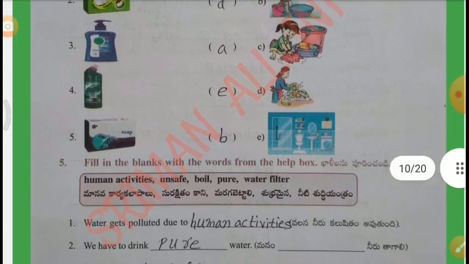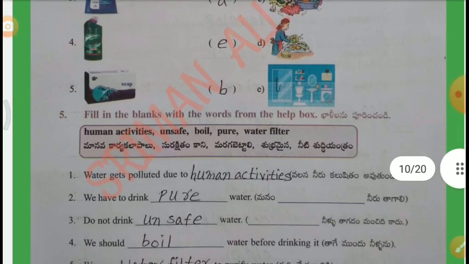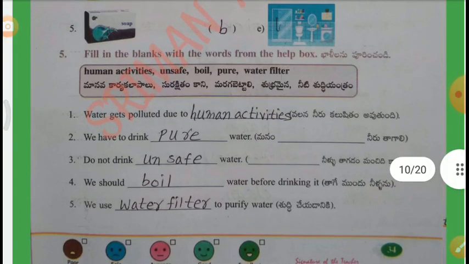Fill in the blanks with the words from the help box. Human activities: unsafe, boil, pure, water filter. First one, water gets polluted due to dash, human activities. Second one, we have to drink dash water, pure water. Third one, do not drink dash water, unsafe. Fourth one, we should dash water before drinking it, boil. Fifth one, we use dash to purify water, water filter.